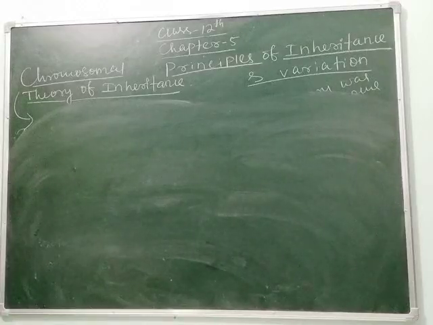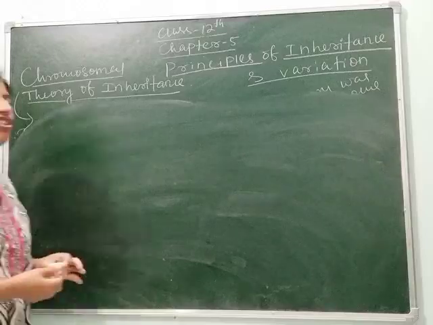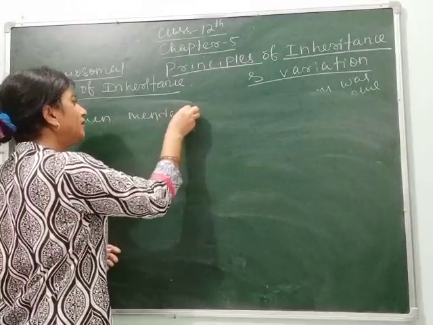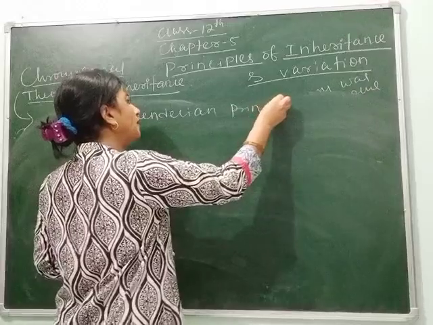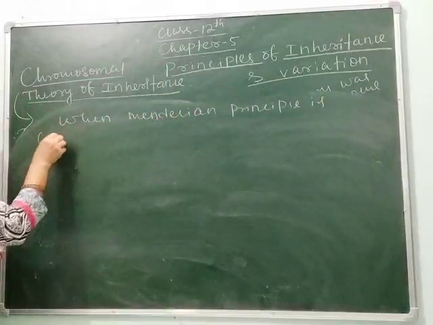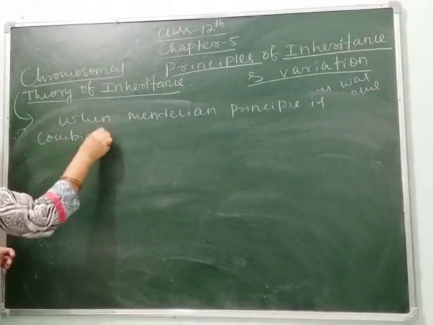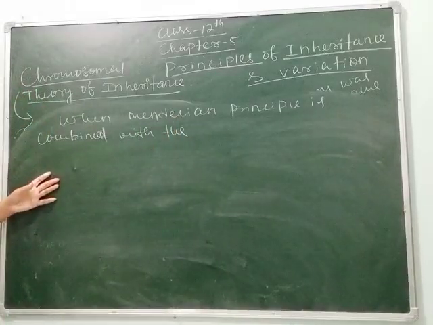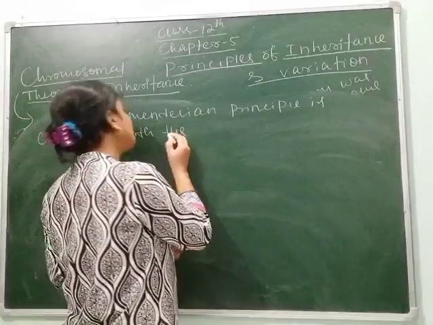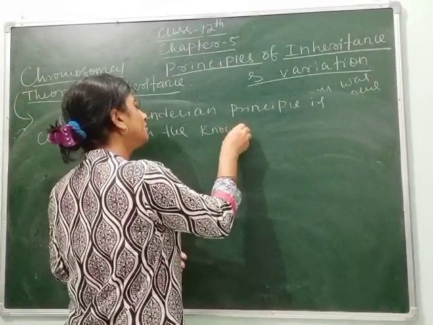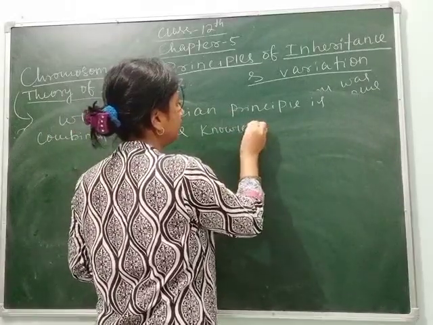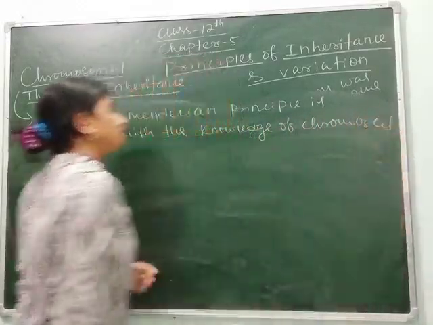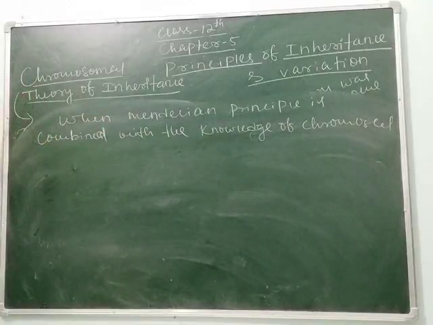We can define it: when Mendelian principle is combined with the knowledge of chromosomal segregation, or the knowledge of segregation of chromosomes, it is combiningly called the chromosomal theory of inheritance.